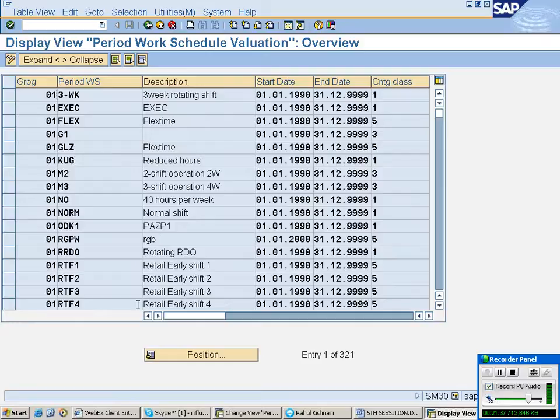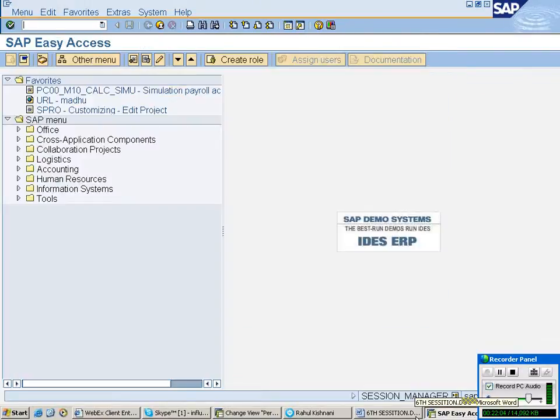Directly you will get the same screen, instead of going through the path. If you go the path, it will take much time: enter SPRO, enter time management, expand time management, expand work schedules, expand this and that. Instead of that, directly you can go to the particular screen if you know the table name. But if you don't know the table name, you may not go there. So table names are very, very important for us.